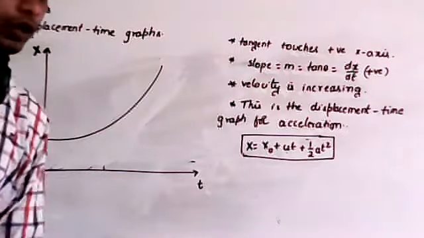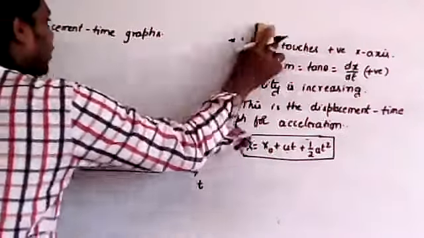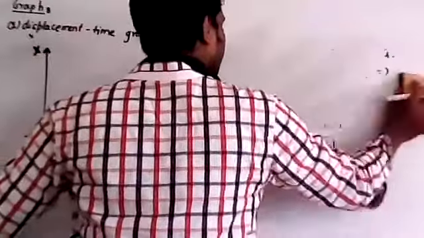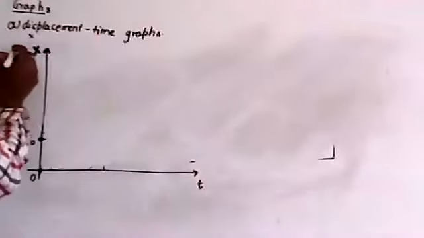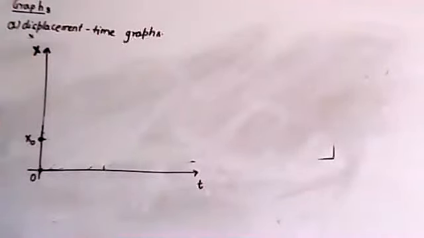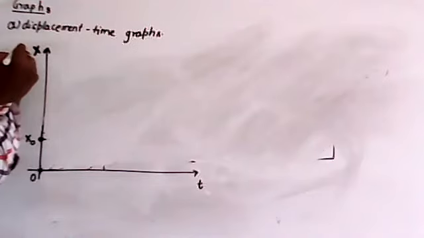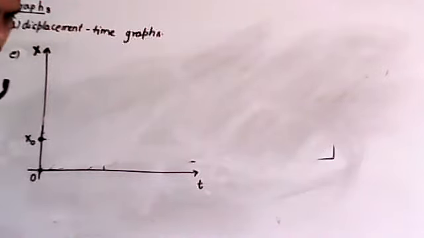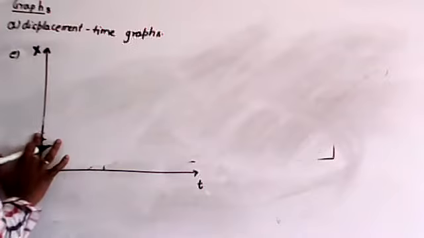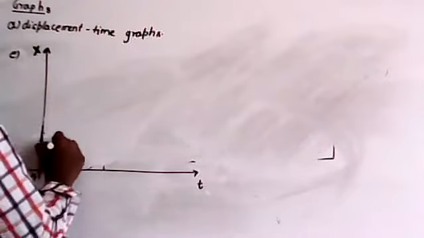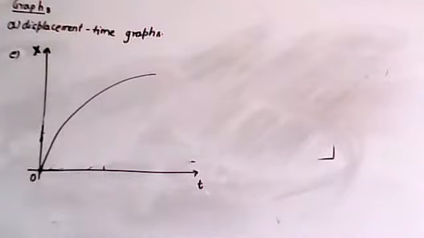Now listen, the next graph I am going to draw is like this. So 1, 2, 3, 4, and this is the fifth graph. Now I am going to draw the graph like this. Clear?